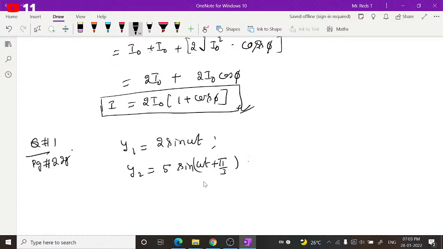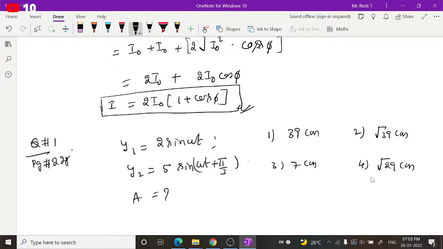Then the resultant amplitude is the question. You can write down the question carefully and note down the options also. First option says 39 centimeters. Second option says root 39 centimeters. Third option says 7 centimeters. And fourth option says square root of 29 centimeters. So, resultant amplitude.